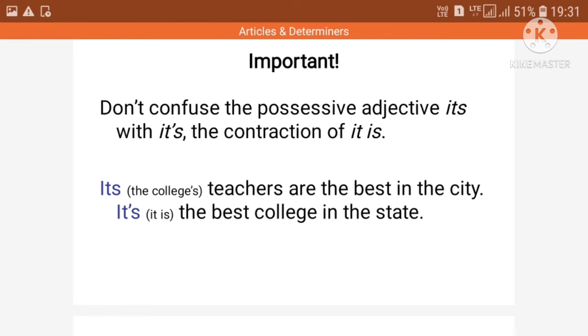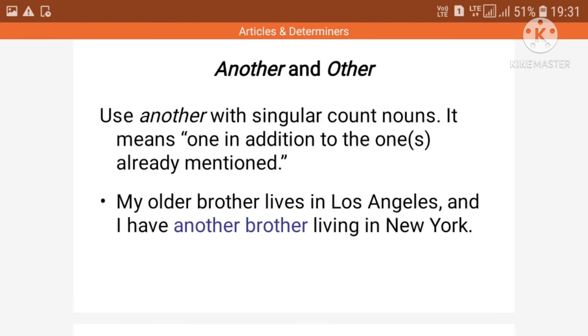Now generally we get confused between its and it's. Its teachers are the best in the city. It's the best college in the state. So don't confuse between these possessive adjectives.